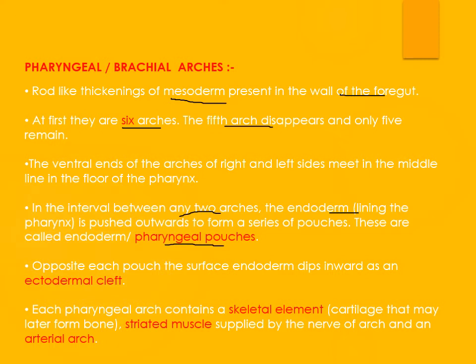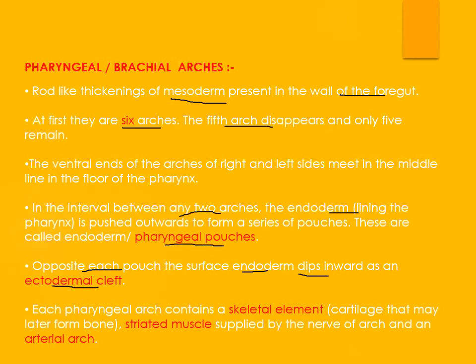And on the opposite side of each pharyngeal pouch, there is also a deepening of ectoderm to form an ectodermal cleft.